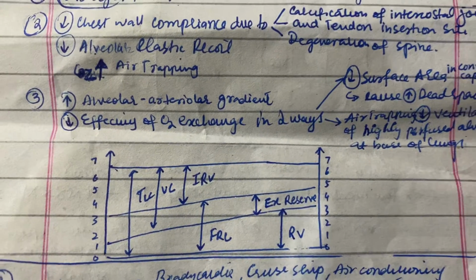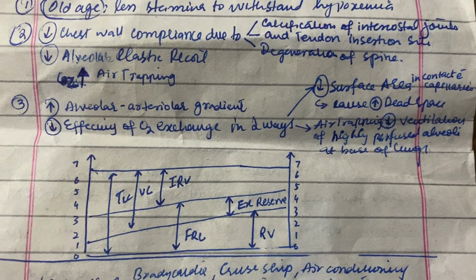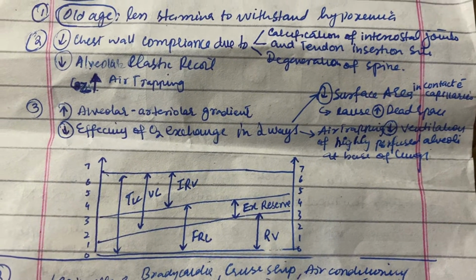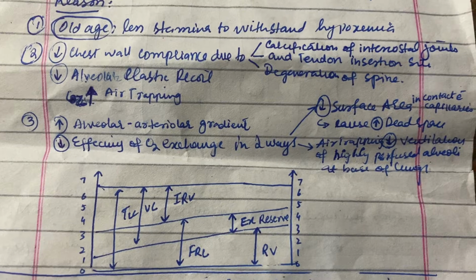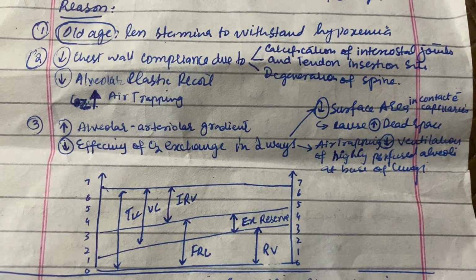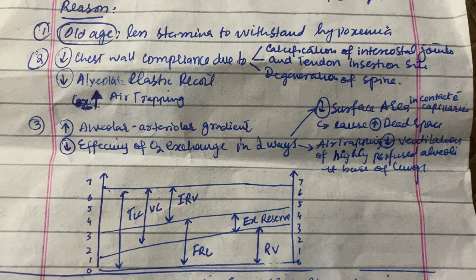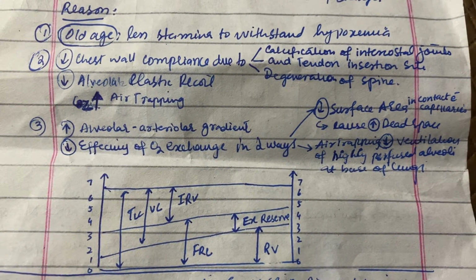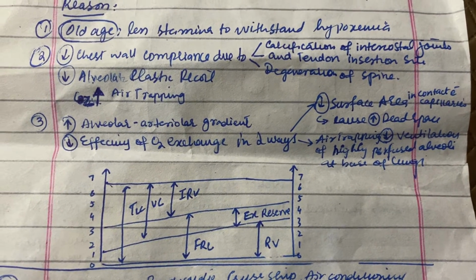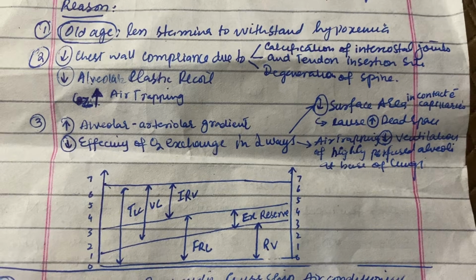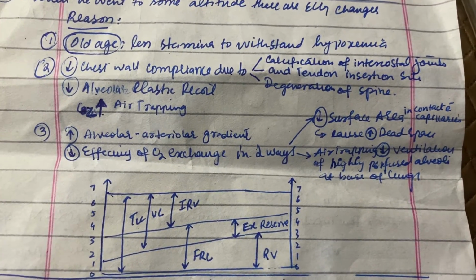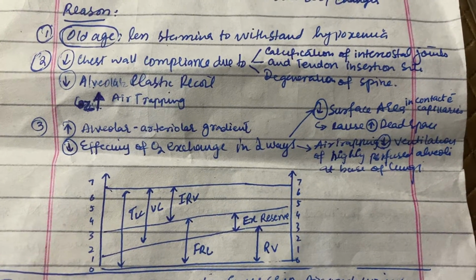This is the graph that shows the changes with old age. As you can see, with increasing age toward the right side, the residual volume keeps on increasing. The residual volume is increasing, as well as the functional residual capacity. We can also see that there is decreased efficacy of oxygen exchange.